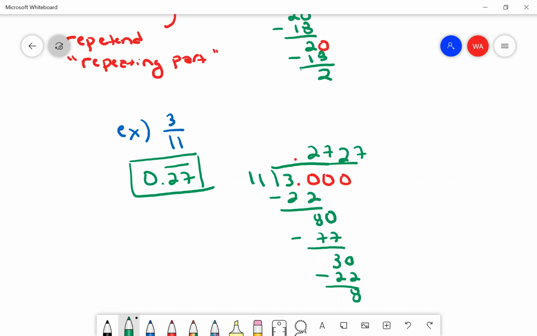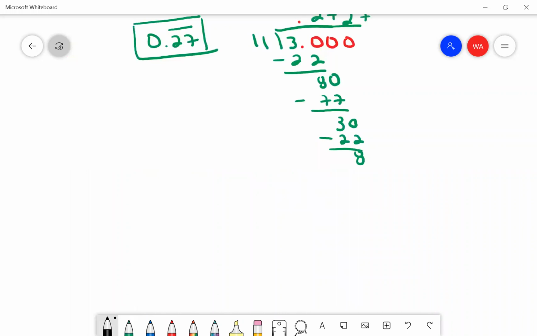Lovely. So now here's our next phase. Going from decimal to fraction is not too hard when it's a finite decimal, and fraction to decimal is definitely not that bad. But to go from a repeating decimal to a fraction, that takes a little bit of work. Repeating decimal to fraction.